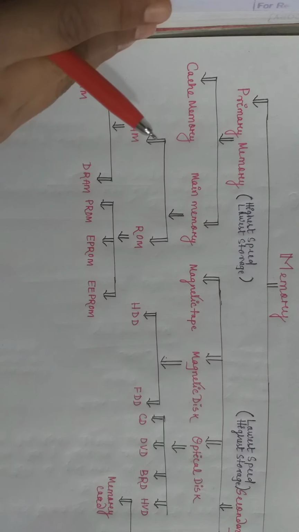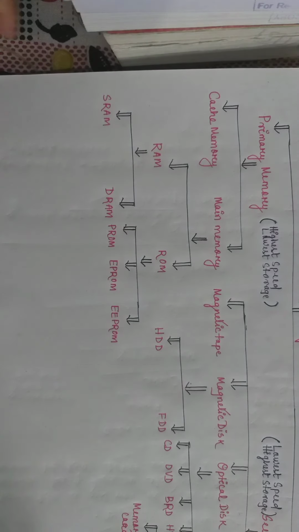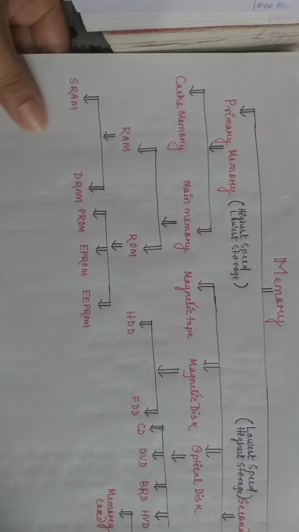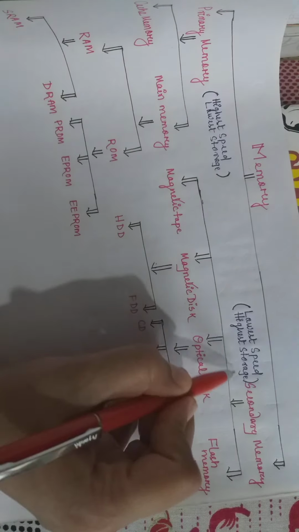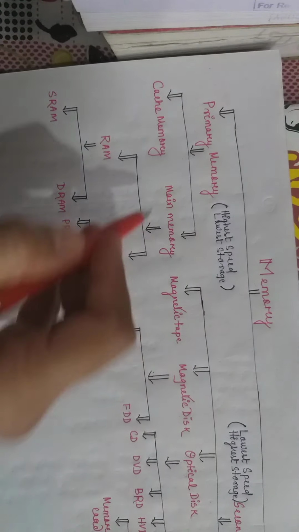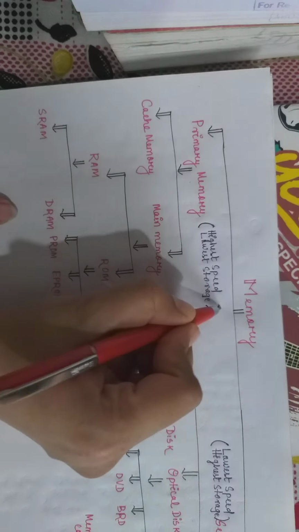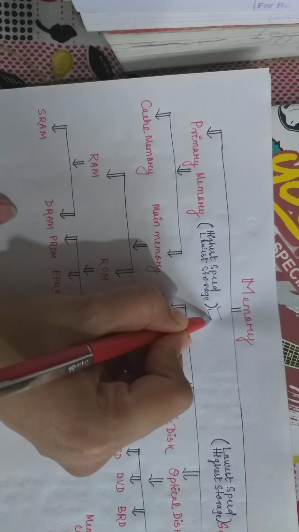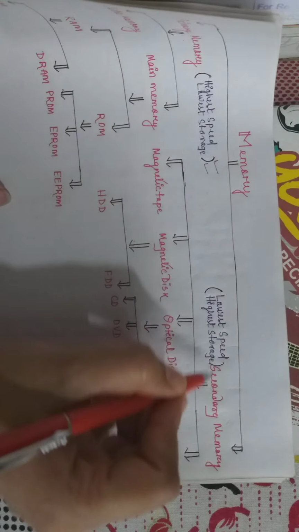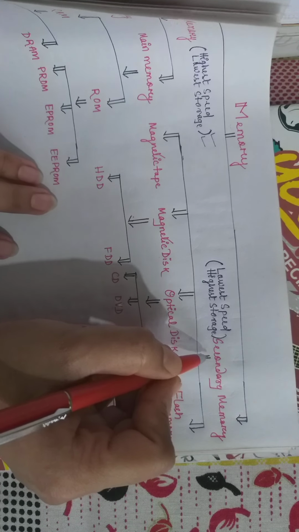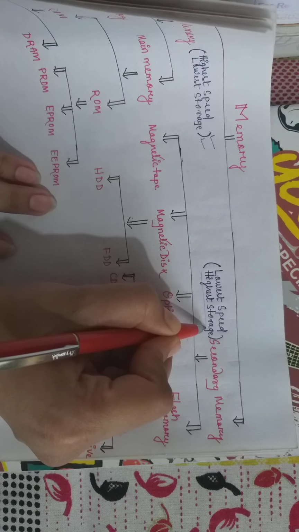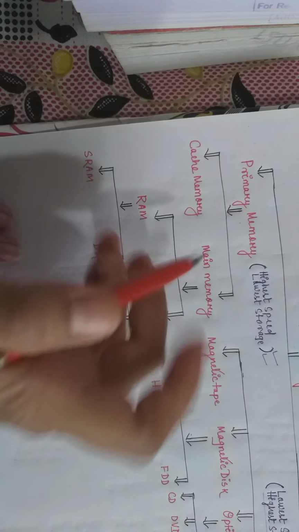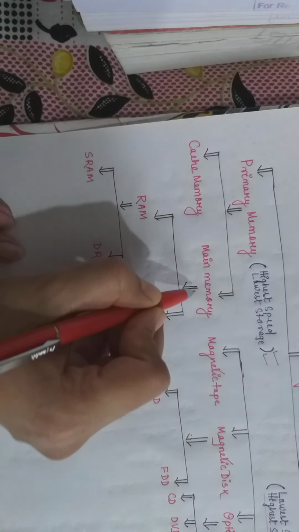In the memory structure, the memory can be categorized into two parts. What are they? The first part, the primary memory, and the second, the secondary memory. The basic difference between the primary memory and the secondary memory is that the primary memory has the highest speed and the lowest storage capacity, and vice versa for secondary memory. That means the secondary memory has a lower speed than the primary memory but has the highest storage capacity. And the primary memory is divided into two types, that is cache memory and the main memory.